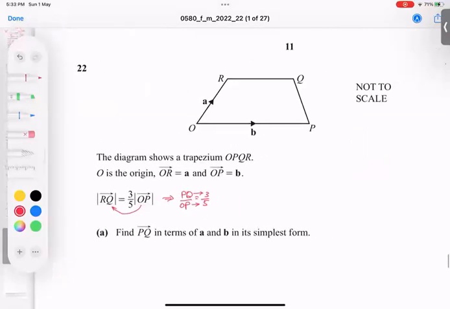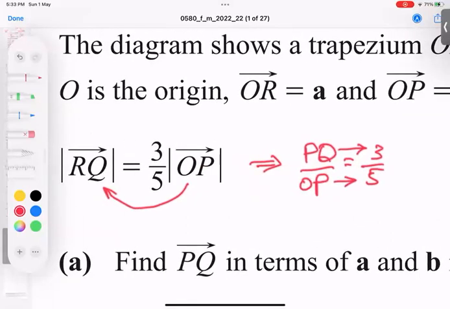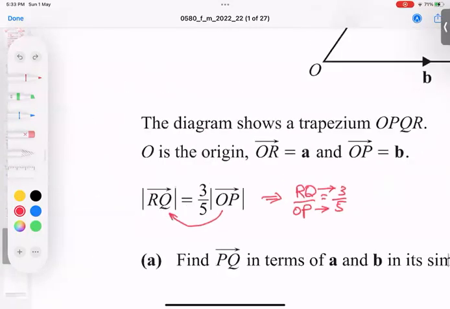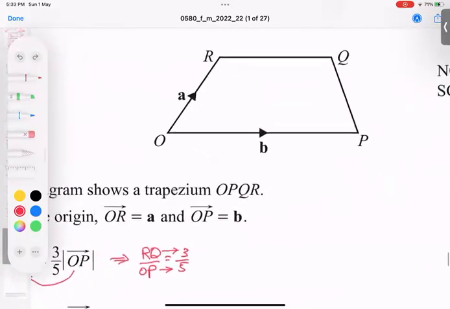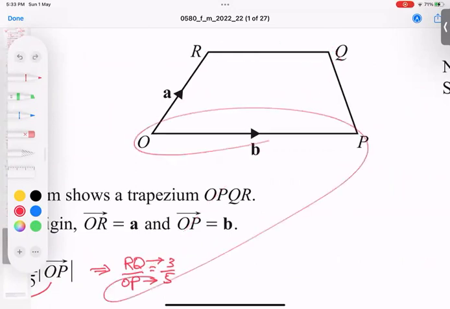So now let's see. In this sense, RQ, I think this link is very clear. So PQ, let me check again, not PQ, sorry, RQ. By mistake I wrote RPQ, this is RQ actually. You can see RQ. I think the point is very clear. RQ is 3. Where is RQ, students? RQ or QR is this, and OP is this.